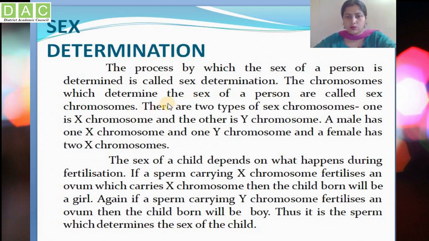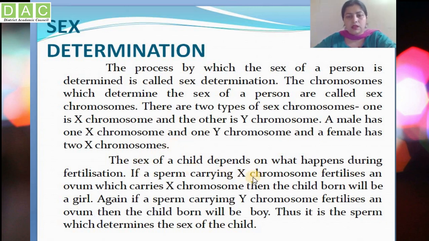There are two types of sex chromosomes: one is the X chromosome and the other is the Y chromosome. A male, that is the father, will have one X chromosome and one Y chromosome, and the female will have two X chromosomes. That is, in the male the pair of chromosomes will be XY, and in the female the pair will be XX. And the sex of a child depends on what happens during fertilization.